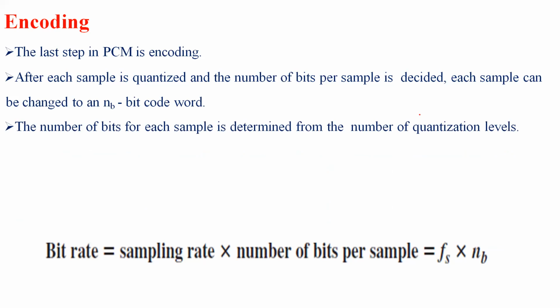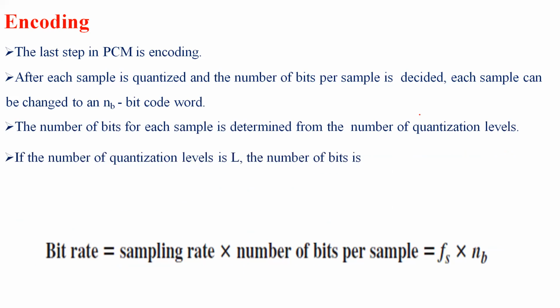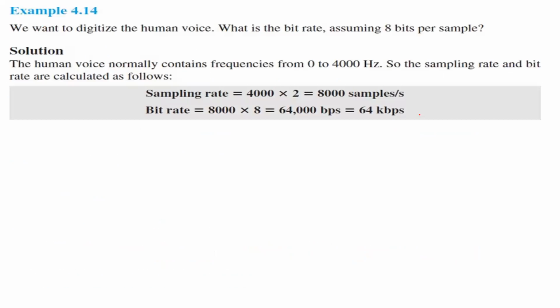The number of bits for each sample is determined by the number of quantization levels. If the number of levels is L, then the number of bits NB equals log base 2 of L. We also have a formula to calculate the bit rate: bit rate equals sampling rate times the number of bits per sample, that is Fs times NB.